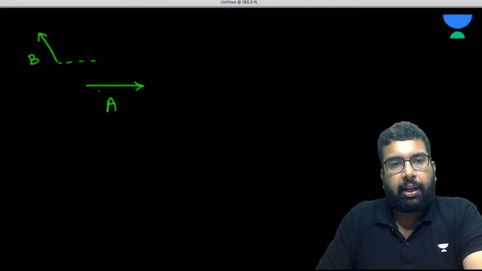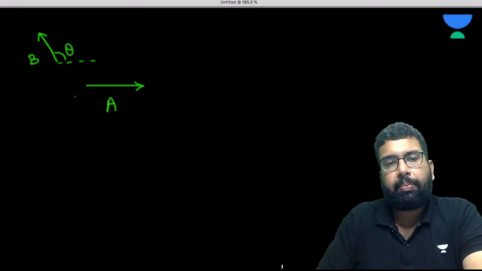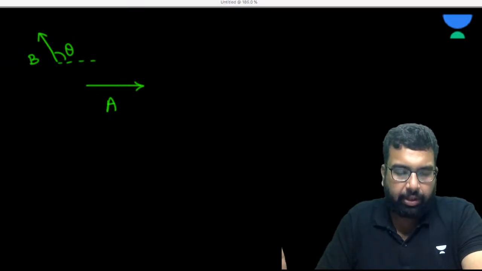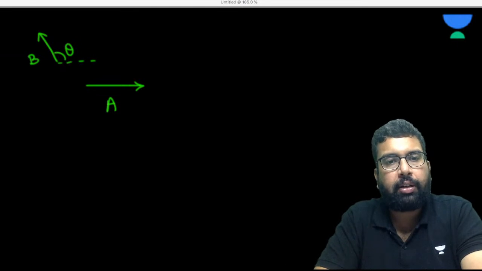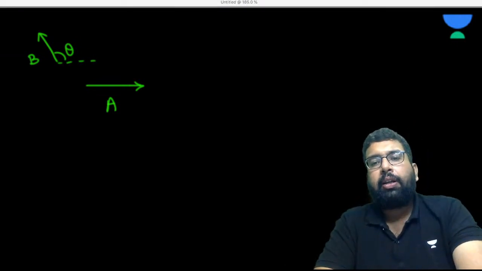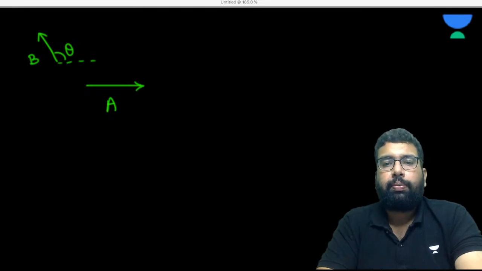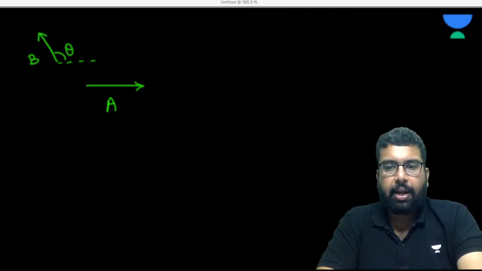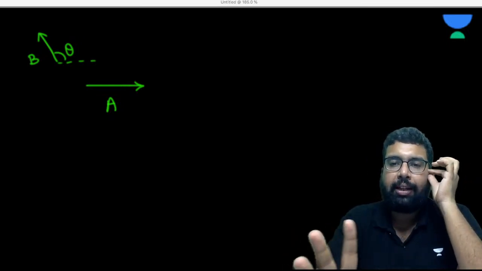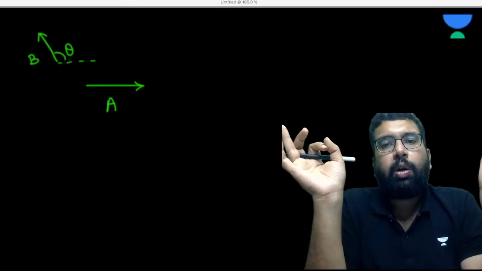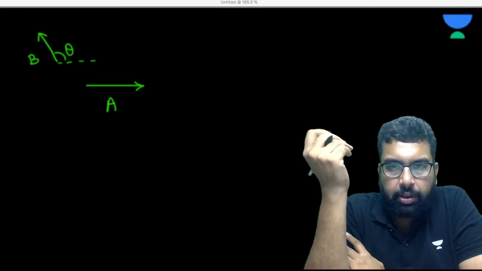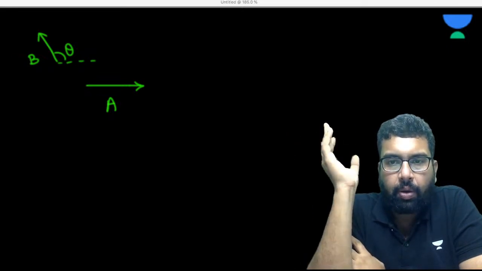So there is one vector A here, there is one vector B here, and these vectors make an angle of theta like this. Now, can you draw the resultant of it? Just draw it in your copy or think in your mind, whatever you feel. I don't want the direction, I don't want any numerical value. I just want to see whether you are able to apply this triangle law or not. Give me 'done' in the chat. That's all.